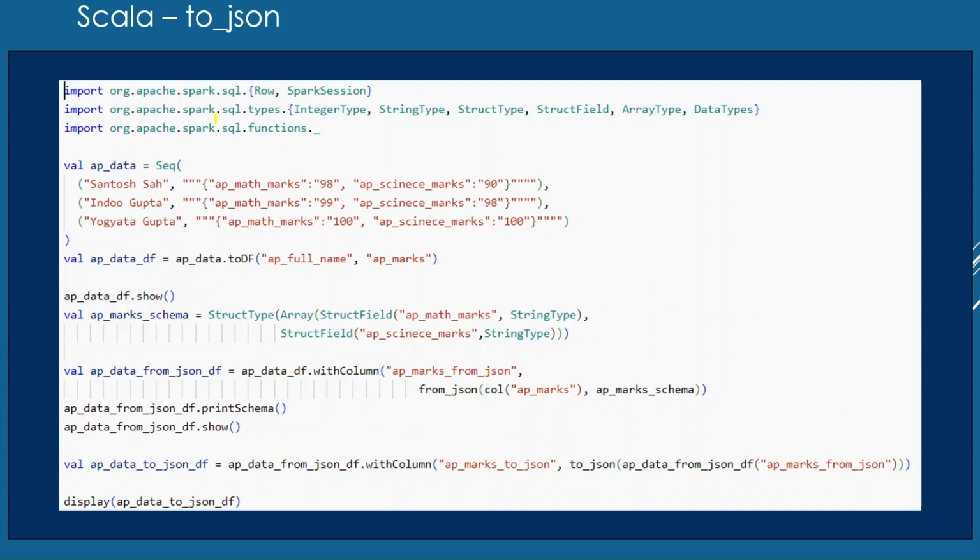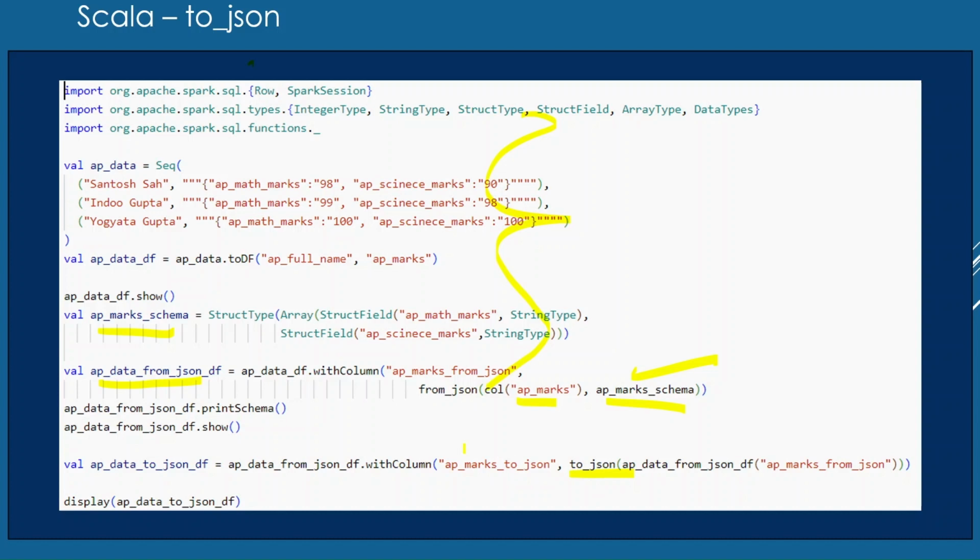Here we have done the same thing till here. Instead of creating a map type column, here we are creating a struct type column. That is the only difference. The rest of the things are the same. So I am going to use the same notebook which we have created just now, and I will create another data frame which has one column, AP marks, which is of struct type, and then I will show you how we can convert a struct type column back to the JSON structure with the help of a toJSON function.